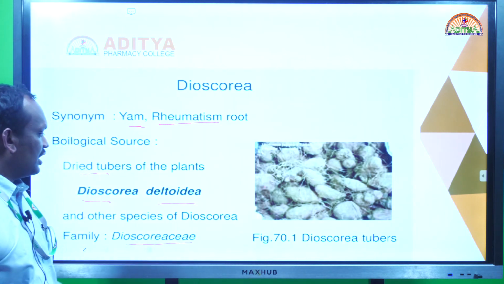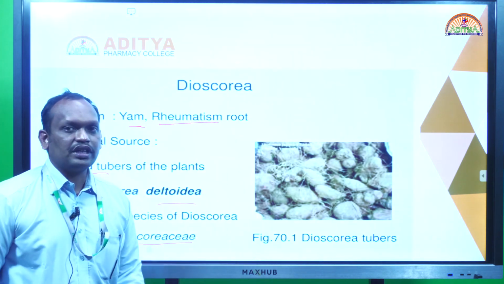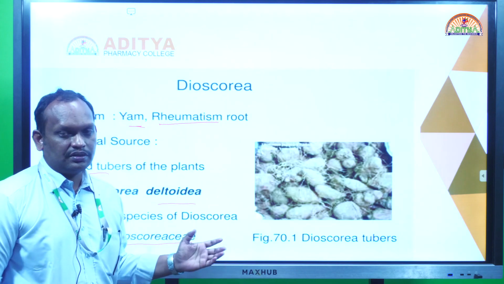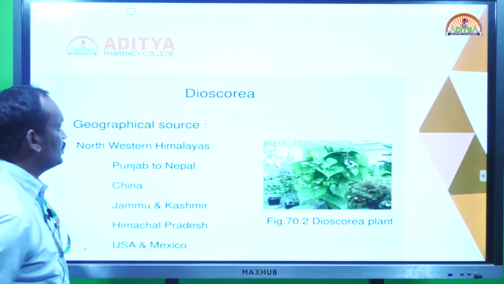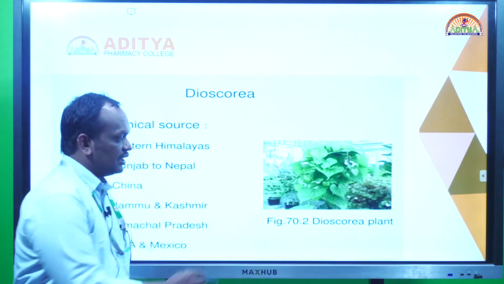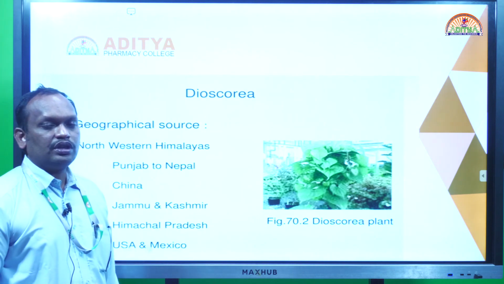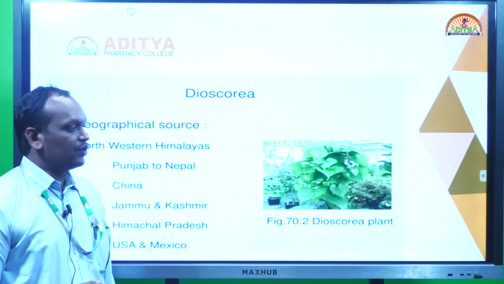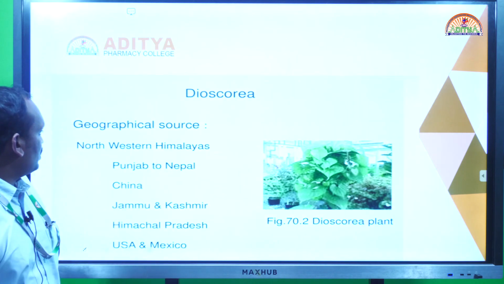So actually not only Dioscorea deltoidea, other species of Dioscorea can also be used to obtain diosgenin. What is the family? Dioscoreaceae. Look at the picture of the Dioscorea plant. We are using only the tubers or bulbs, the underground modifications, as the source of the drug.